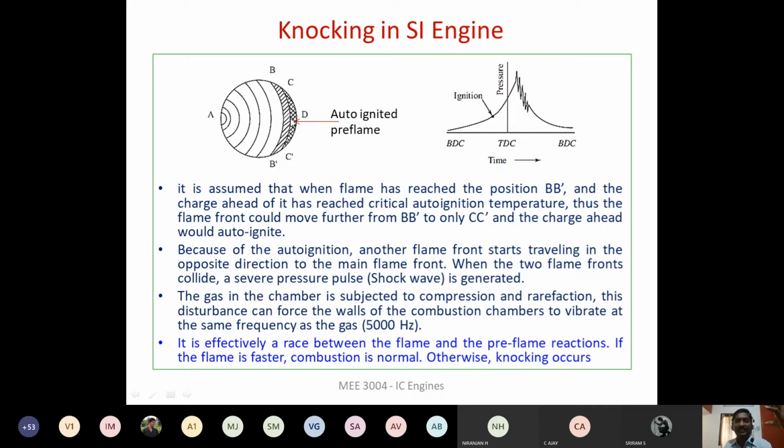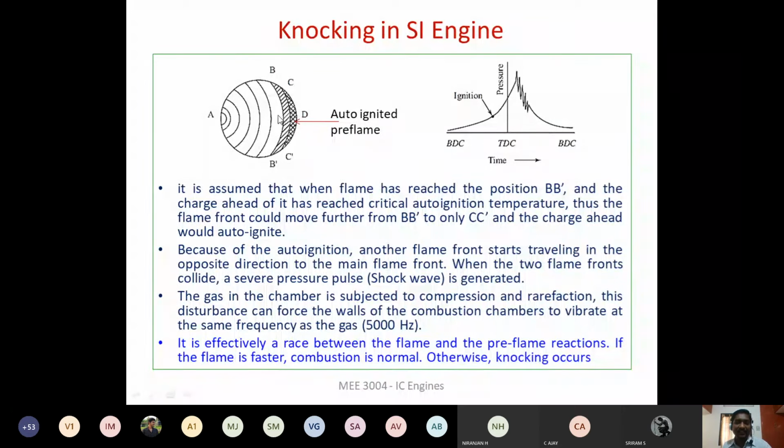It is going to compress the unburnt air fuel mixture. When it compresses, its pressure is going to increase, and the temperature of the unburned air fuel mixture is going to increase. Also, this flame front is at a higher temperature, right? The flame that is propagating is at a higher temperature, so there will be heat transfer from here to here. Thereby the temperature of the unburned air fuel mixture will increase.